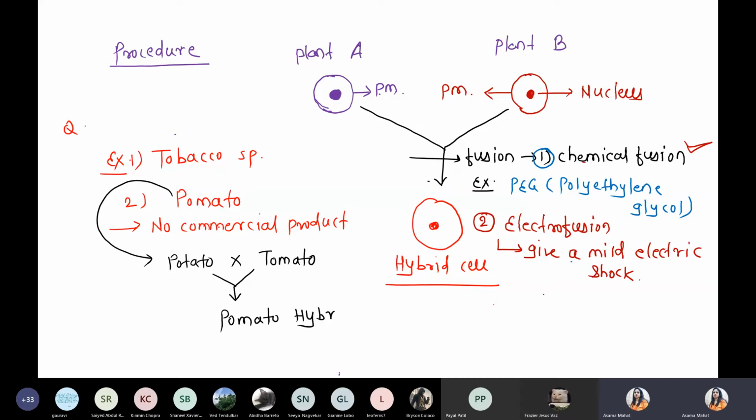But please remember, it is not edible, it's not commercially available, it is not a desirable variety. So we have tobacco, which is commercially available. Another example is pomato, which is commercially not available because it is not a desirable product. Pomato is an example of somatic hybridization produced by potato plus tomato. Got it? Is this point clear, everyone?